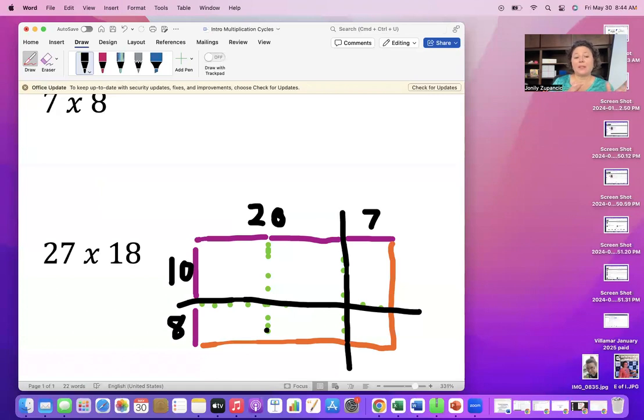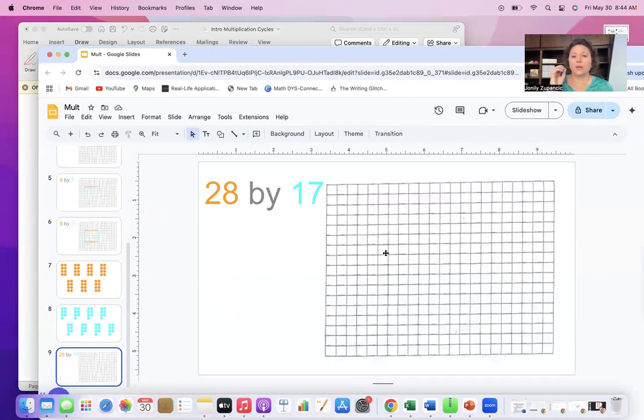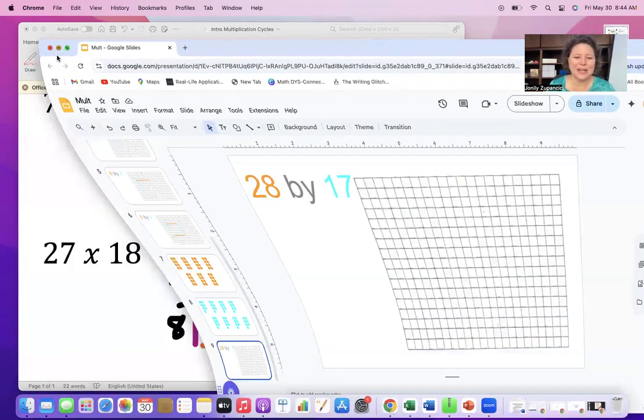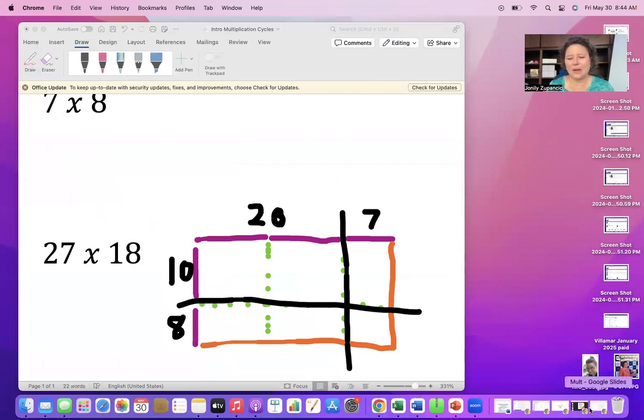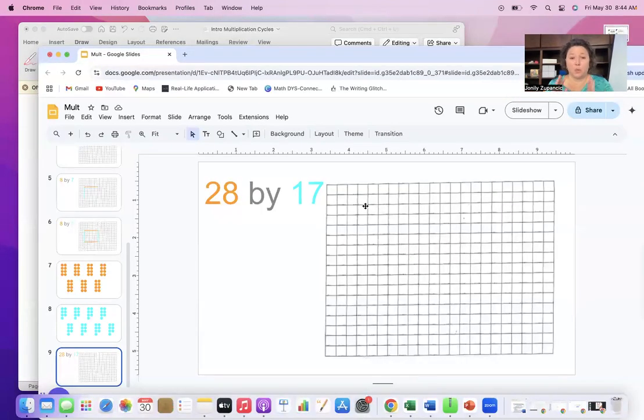So what happens is we can do 27. I will pull this up again. On grid paper, we can one-to-one correspond 20. I did that backwards. I called it 28 by 17 and then did 27 by 18. We have two different problems going on. You get the point. But we could one-to-one correspond this where every block is one and students can literally do 27 or 28 by 17 or 18.